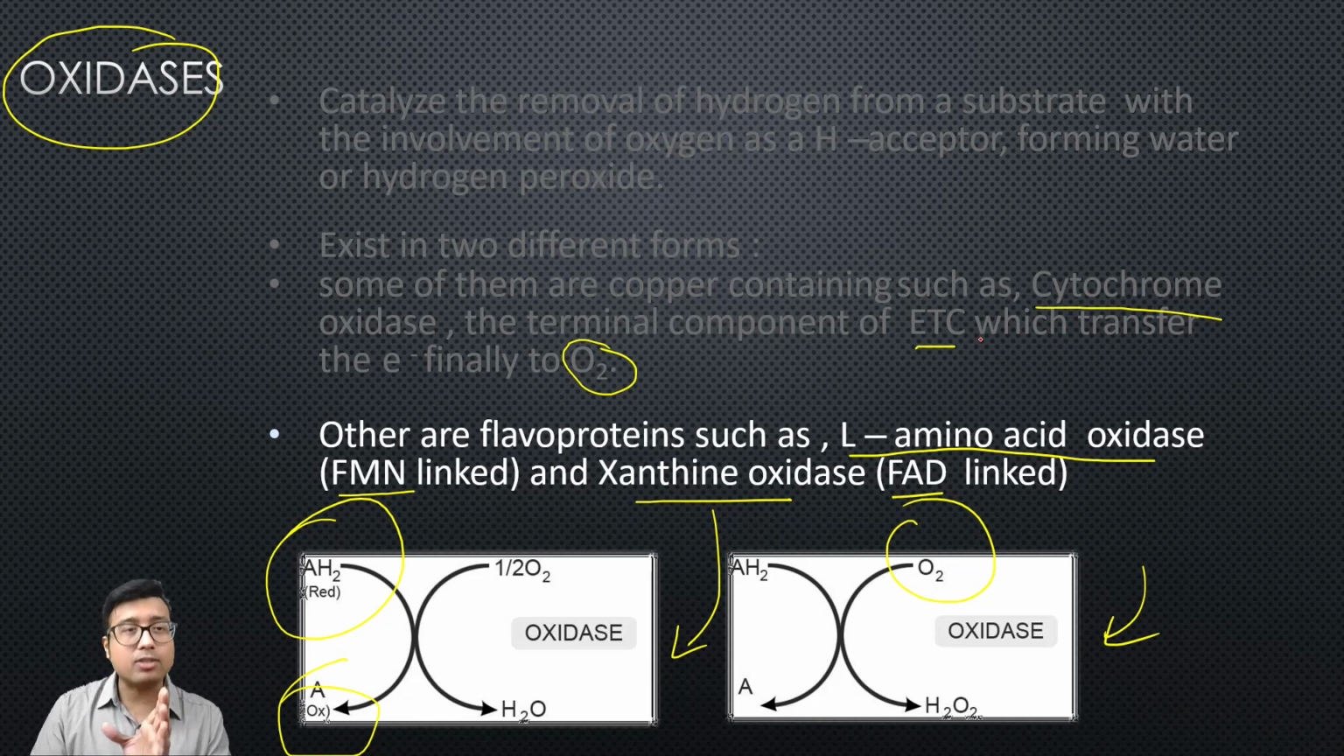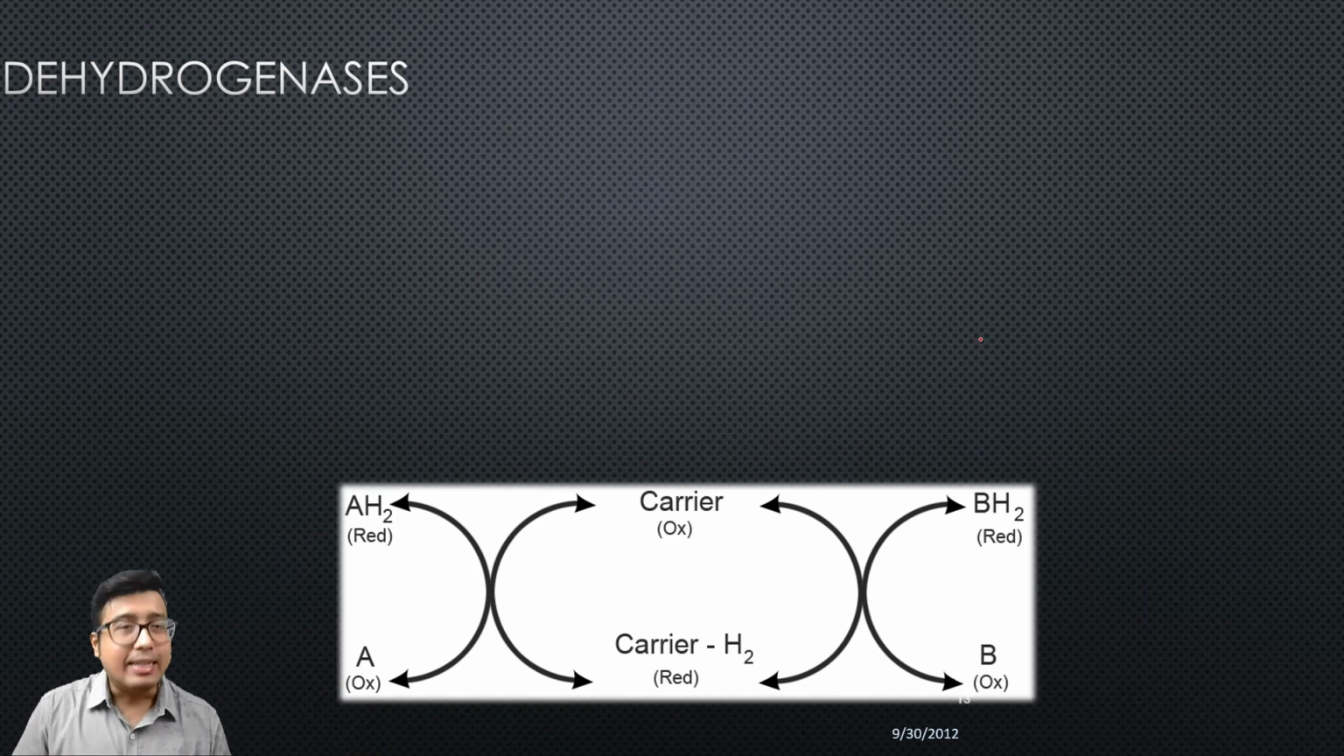There is another class of enzyme which will also be linked with FMN and FAD. So this is all about oxidase. Next we go to dehydrogenase. So what does dehydrogenase do? In case of dehydrogenase, there is a coupled reaction of oxidation as well as reduction.